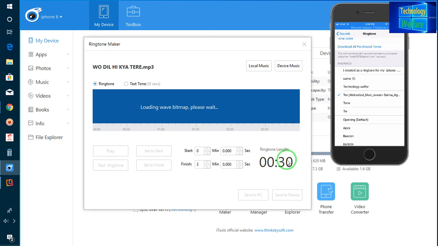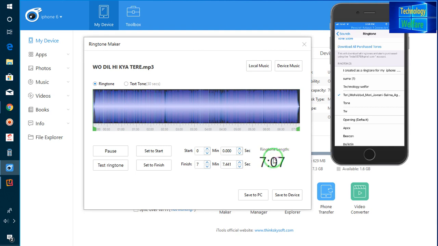Mostly, if you would like to set any song as a ringtone, just take scarcely 30 seconds. The total length of this song is 7 minutes, so I will select just by playing. Of course you will be able to select your vocal point, and here you can directly increase and decrease the selection. See, I have selected 30 seconds.